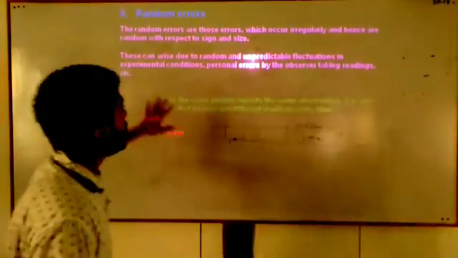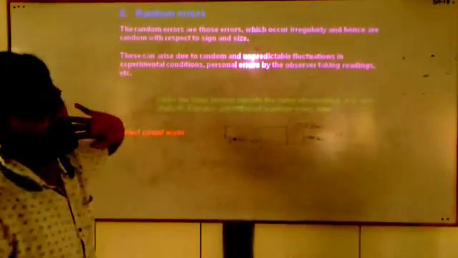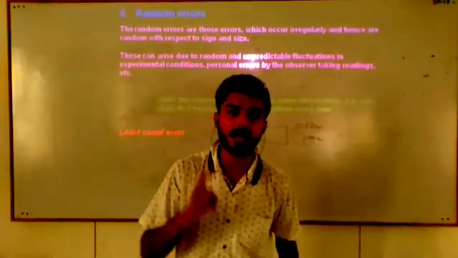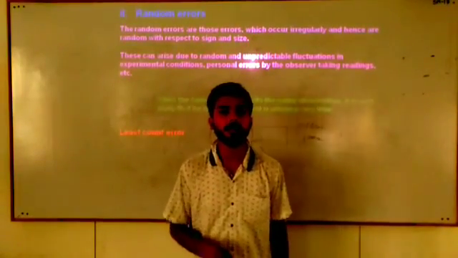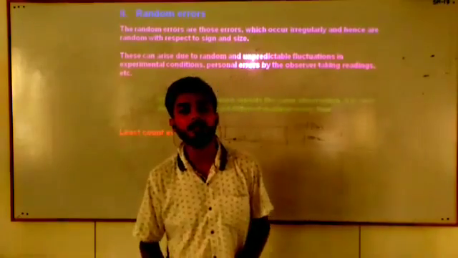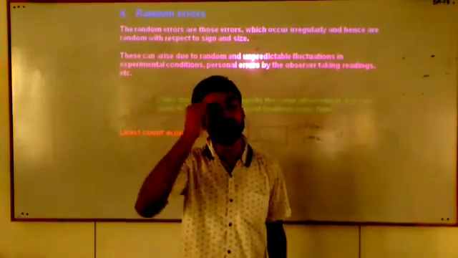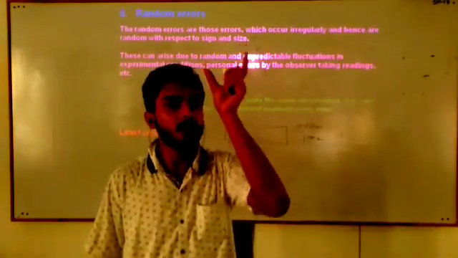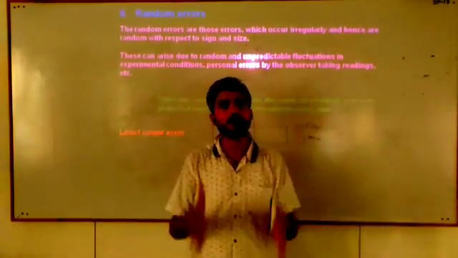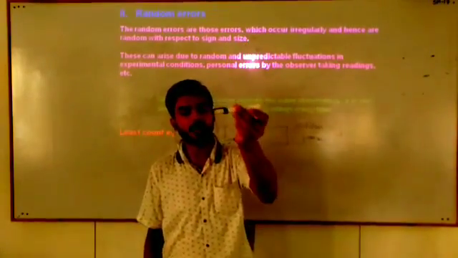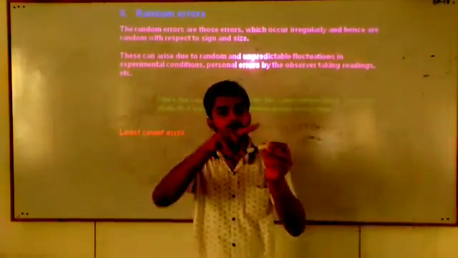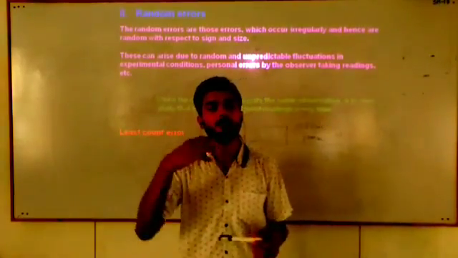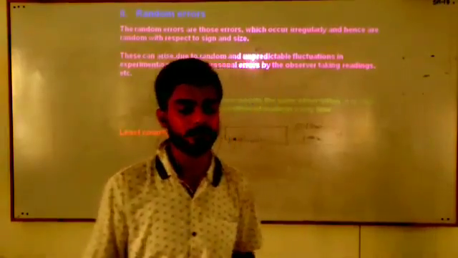Students, I said that there are so many reasons behind the random error, but random error can be minimized. How? Random error can be minimized by taking a number of observations. You will repeat the same experiment again and again, and after repeating, you will take the average of all the values. Suppose you find the weight of this marker 5 times, then sum all the values and divide it by 5. This will be the procedure to reduce the random error.